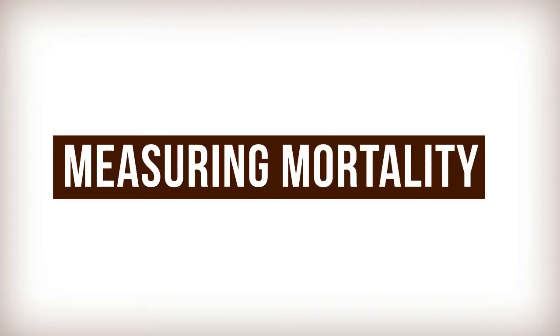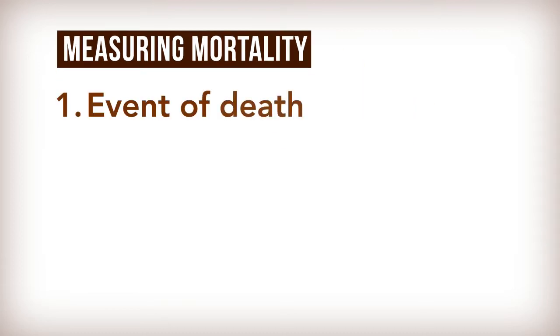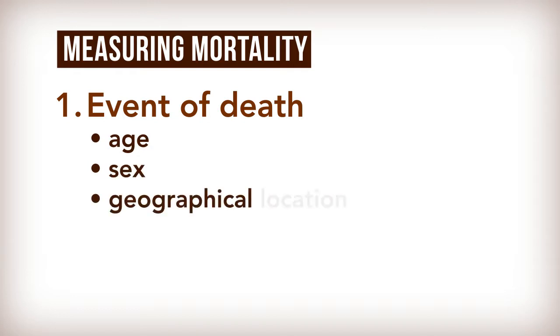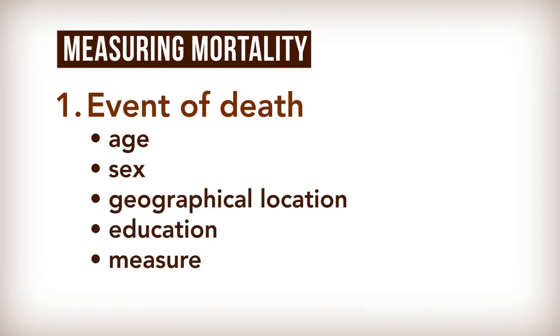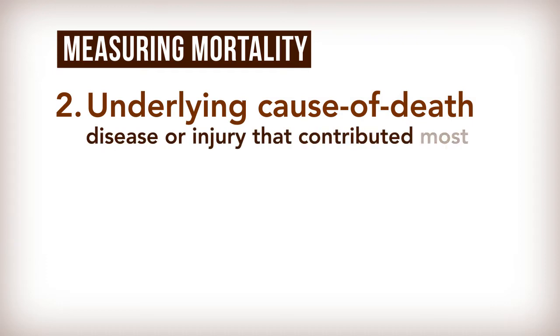Then how do we measure mortality? There are 2 components to consider. The first is to capture the event of death through capturing the age and sex, and ideally the geographic location and education or some measure of social status. The second component looks at the underlying cause of death, which is the disease or injury process that contributes most directly to the death and is responsible for all of the other causes or conditions that arise.